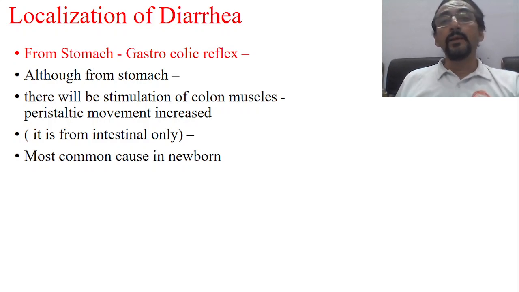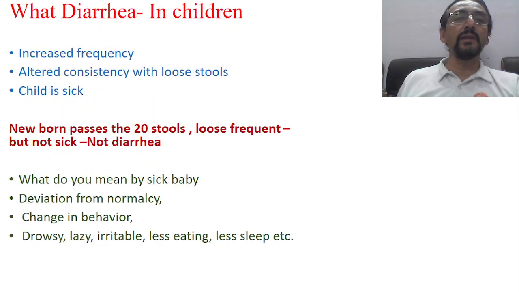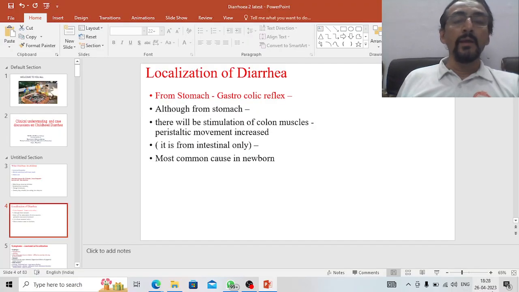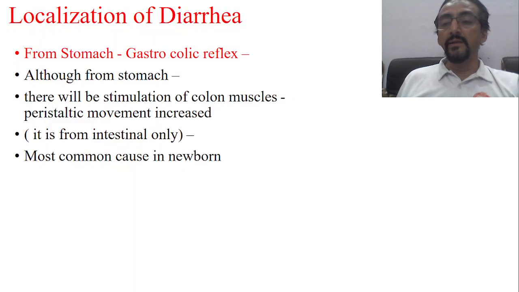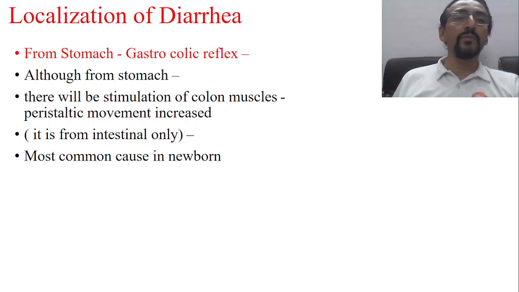Anyhow, we need to identify what is exactly the localization of the diarrhea. Now, do you think diarrhea may be a disease related to the stomach? Very rarely. Mostly stomach problems always lead to vomiting. Esophageal problems most of the time lead to dysphagia and vomiting. So diarrhea is predominantly a disease of the intestine, small intestine or large intestine.